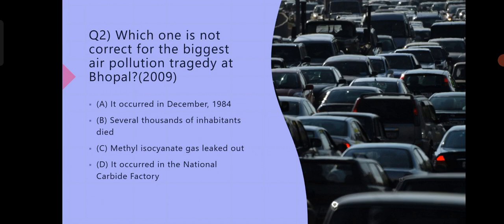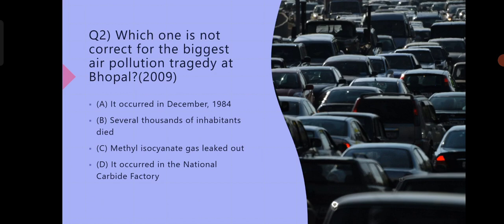Now moving on to the third one, that is methyl isocyanate gas leaked out. A leak of methyl isocyanate gas and other toxins from the plant resulted in the exposure of over 5 lakh people to the hazardous substance. So our third option is also correct. Now moving on to the fourth one: it occurred in the National Carbide factory.